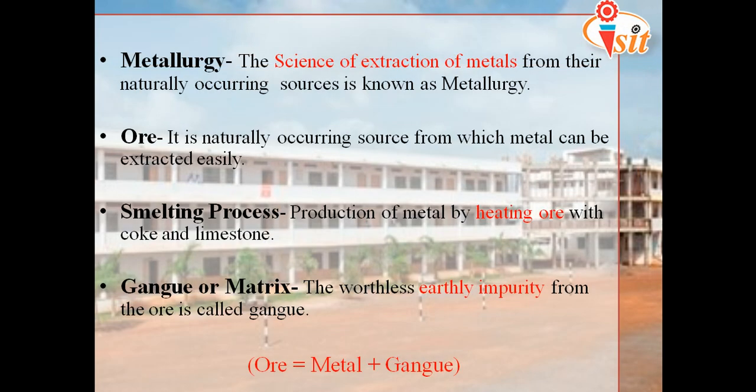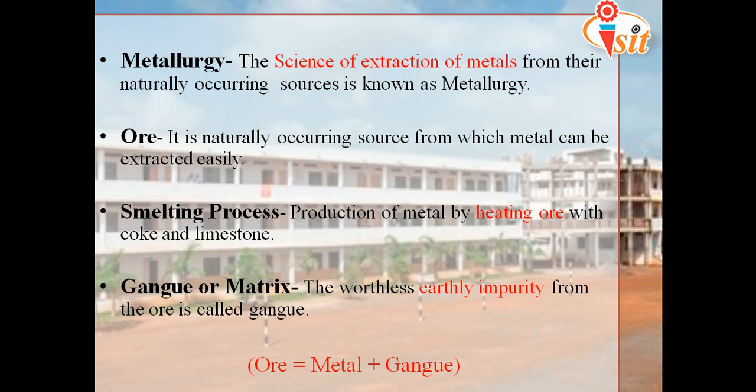Metallurgy. What is metallurgy? The science of extraction of metals from their naturally occurring sources is known as metallurgy. Means extraction of the ore. Ore is nothing but a naturally occurring source which has the metal in it. As we know, all the metals, non-metals are found in the earth crust. So we have to extract it. That extraction of the ore or the metals from the naturally occurring source from the earth is called metallurgy.